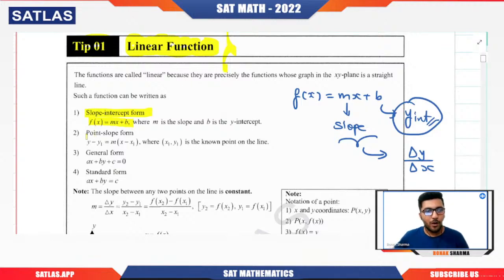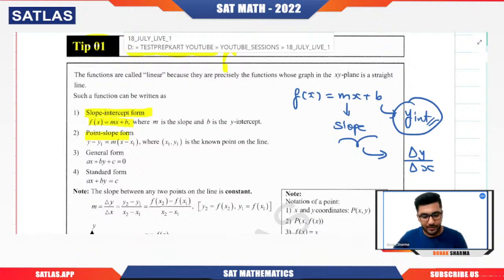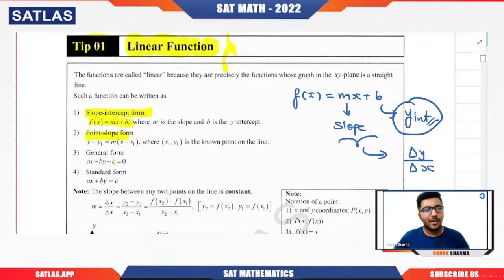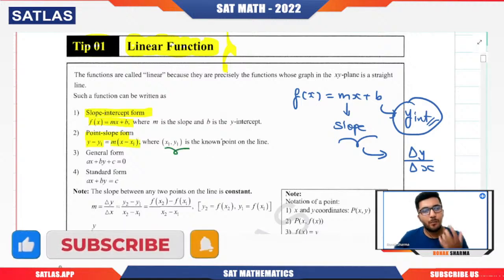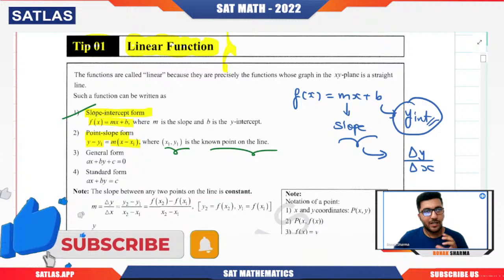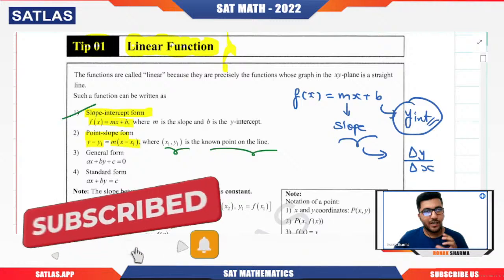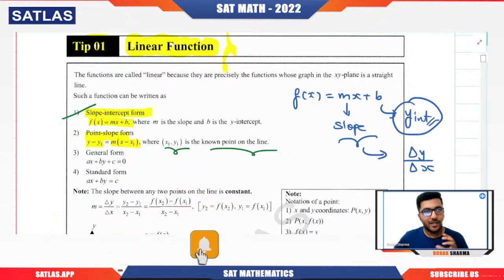That is the second form, the point-slope form. What do we mean by it? It is y - y1 = m(x - x1). Here, what are x1, y1? It is nothing but a point on the line. Remember that if you know the y-intercept and the slope, you can directly tell me the linear function, f(x) = mx + b. But if you know a point on the line, that means a point on the graph, and you know the slope value, then you can find the function using y - y1 = m(x - x1), which again gives you the equation of the straight line, or the linear function.